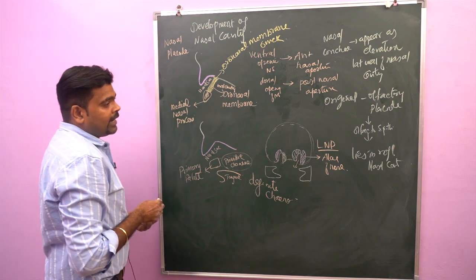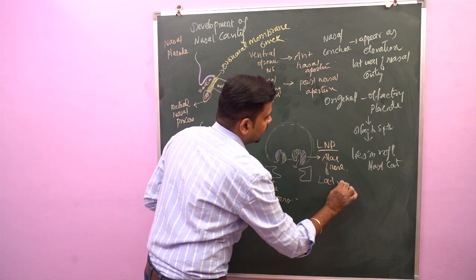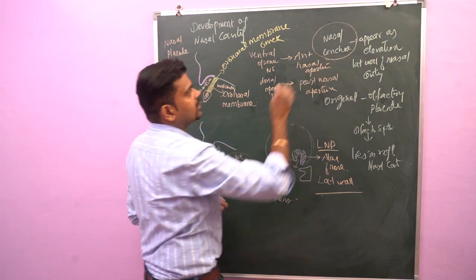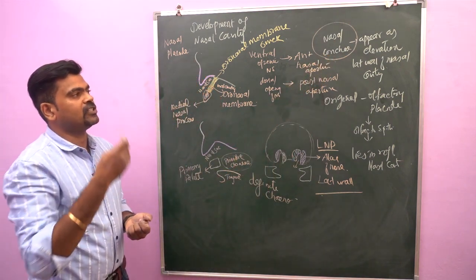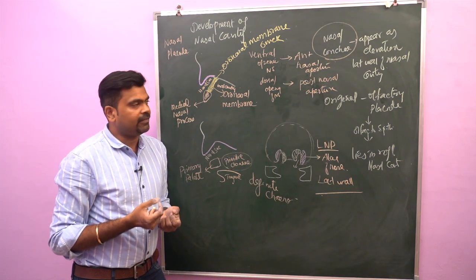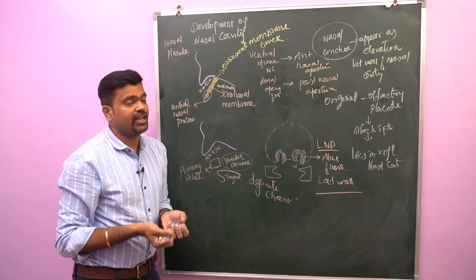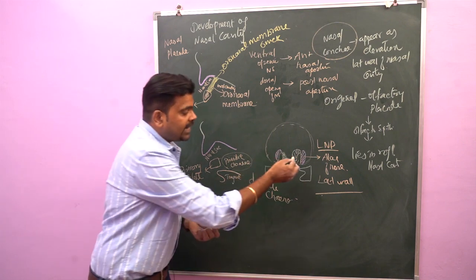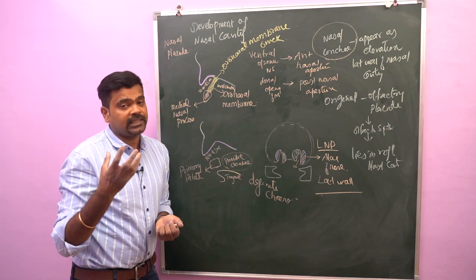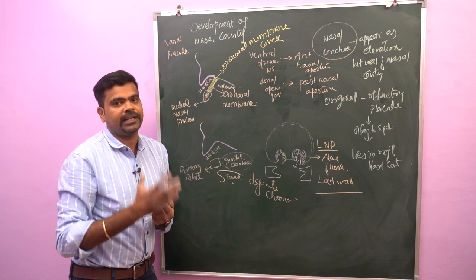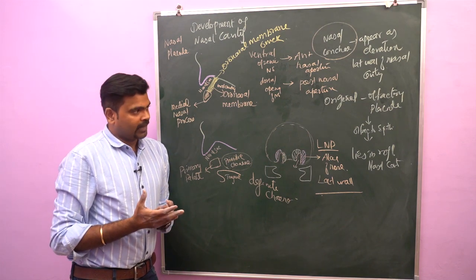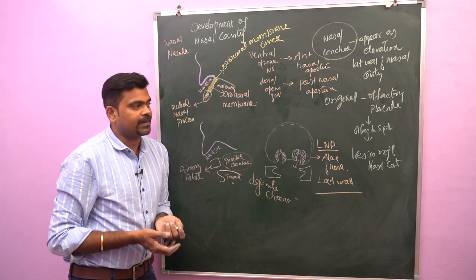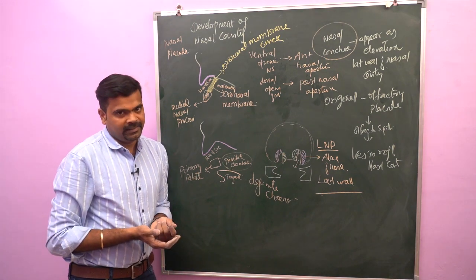So here in the lateral wall, there is an appearance of nasal concha. This nasal concha is nothing but an elevation which is present along the lateral wall of the nasal cavity. We have three elevations, or you can say three conchae: superior, middle and inferior concha. Where the nasal placode is formed, the nasal placode is an ectodermal thickening present on either side of the midline. Understand? So this ectodermal thickening gives rise to olfactory epithelium which is present in the roof of the nasal cavity.